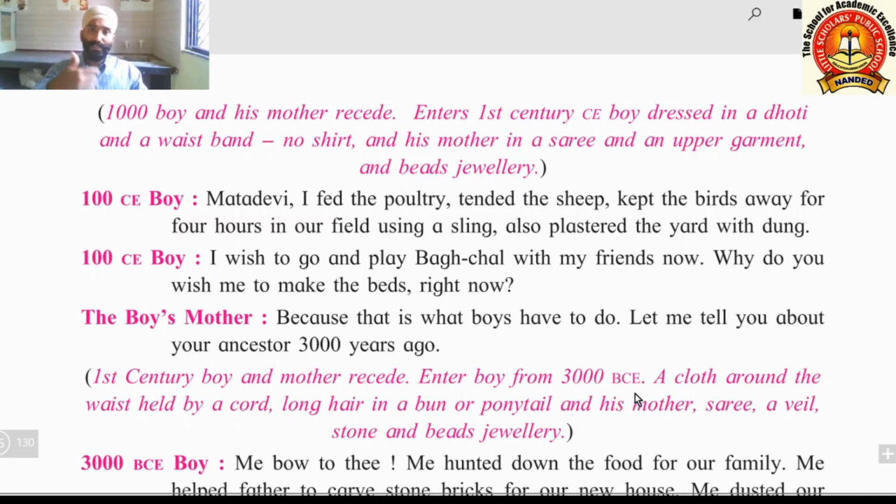3000 BCE: a cloth around the waist held by a cord. Long hair in a bun or ponytail, and his mother in a sari, a veil, stone and bead jewelry. What type of jewelry is there? Stones and beads are there. Beads, which we find in the cup shells of the ocean.